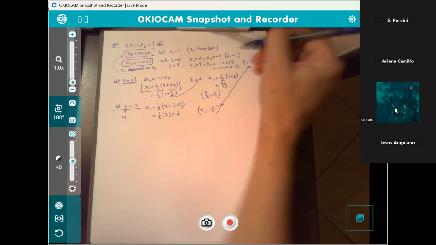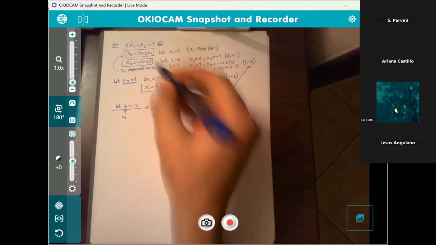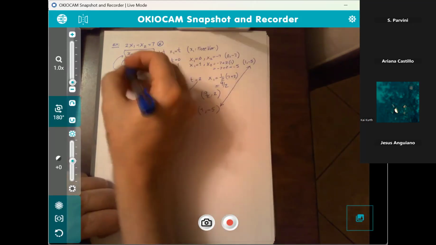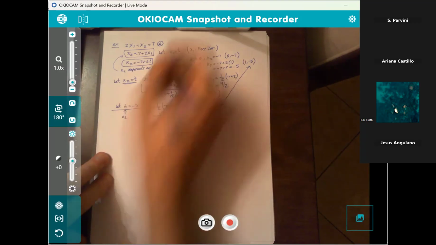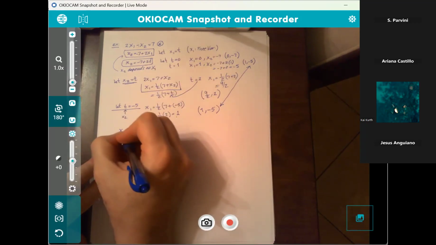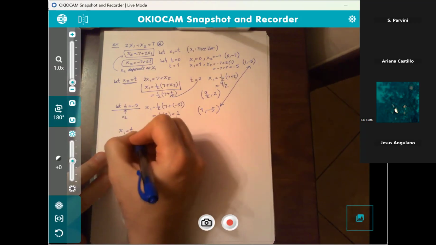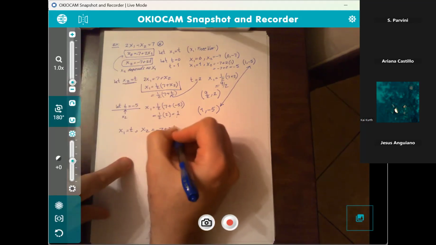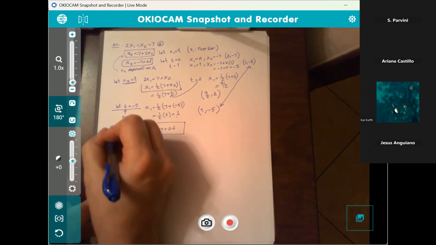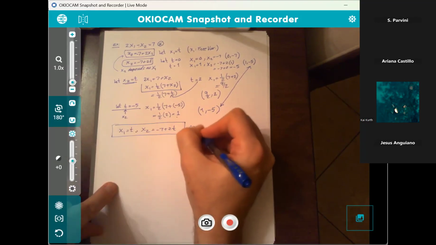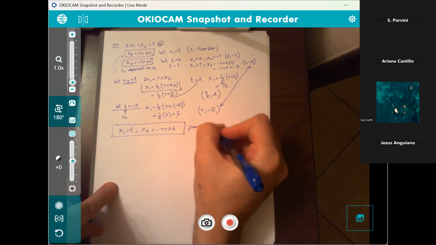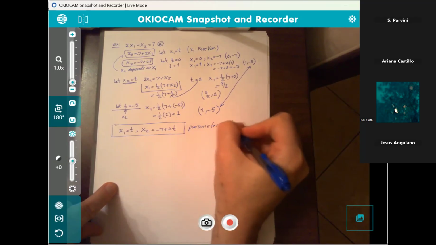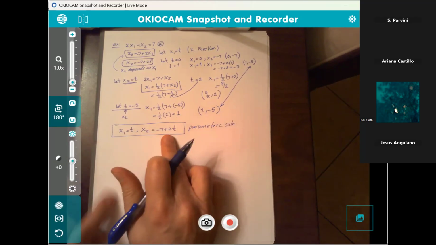Oh, this is actually a solution. The parametric part, I'm glad you asked. This is the parametric one. I'm going to write both of them. The parametric solution: x1 is t, x2 is -7 plus 2t. There you go. This is what's called a parametric solution. So a parametric solution is the general equation.